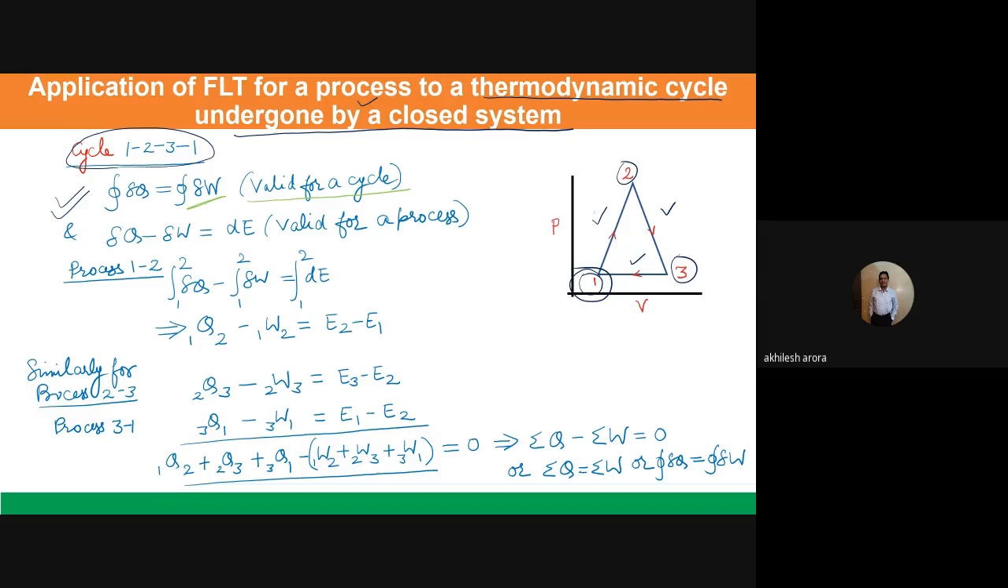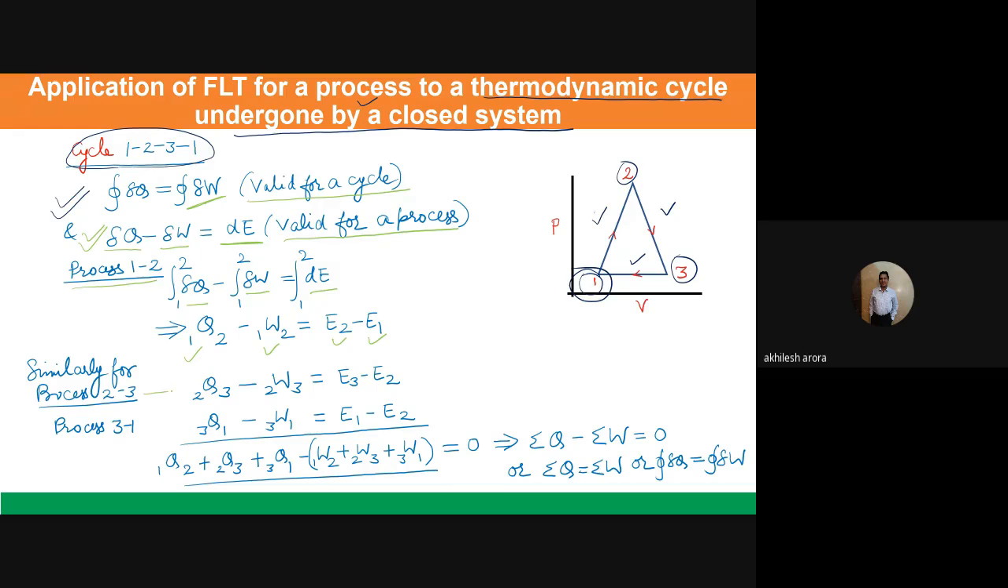If I have to use this equation for a process, then I will write delta Q minus delta W is equal to dE. This is valid for a process. So if I take the process 1 to 2, I can integrate this equation for the process 1 to 2. I will write integral 1 to 2 of delta Q, integral 1 to 2 of delta W, integral 1 to 2 of dE. Then I get this equation: Q1 to 2 minus W1 to 2 is equal to E2 minus E1.